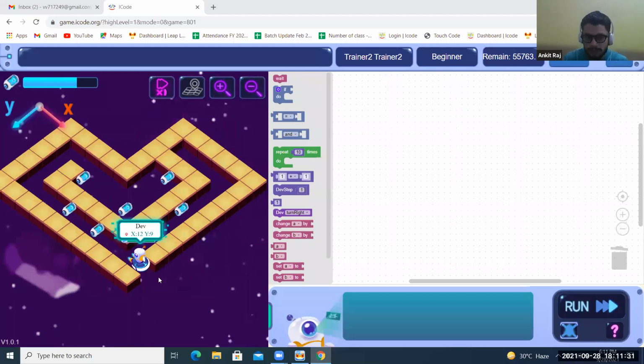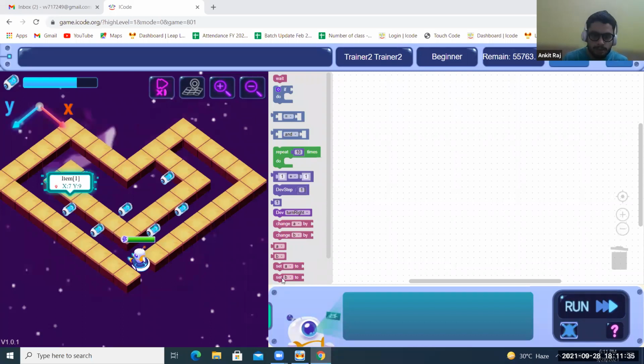Your spaceship is right now facing this side and it needs to go this side. Correct, the back side, so you need to rotate it two times inside repeat. Yes, you are right.